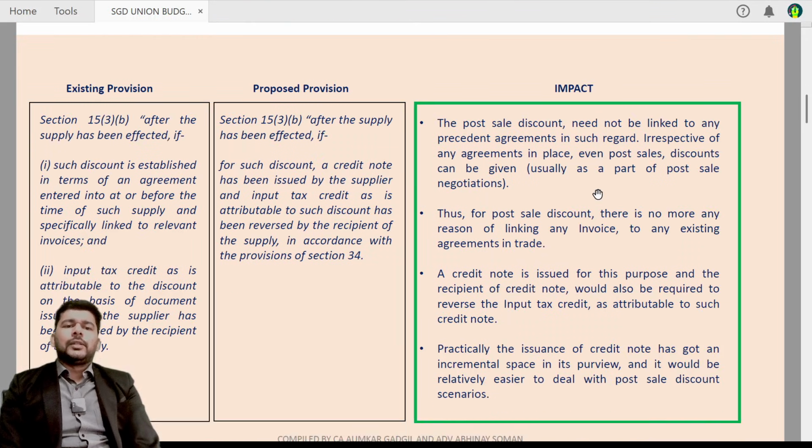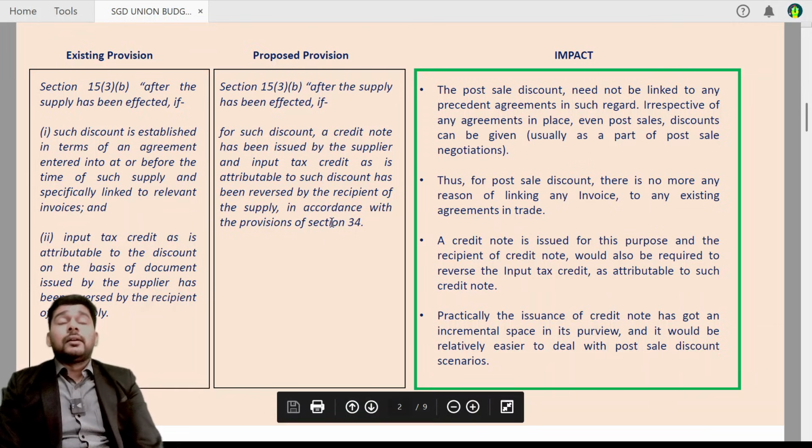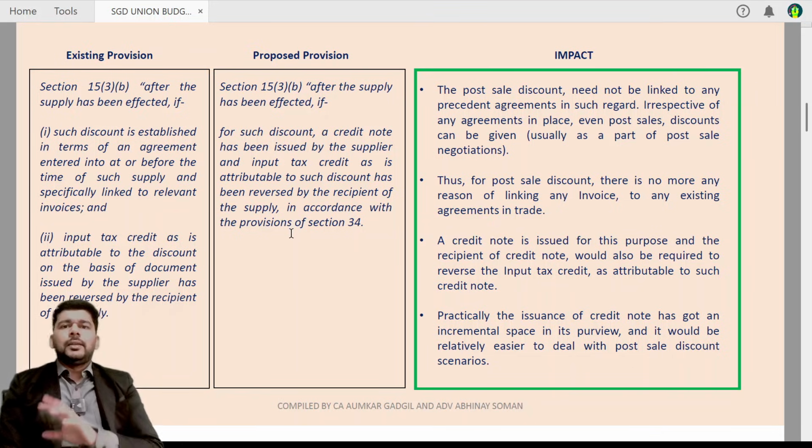So, friends, let us try to analyze the first one, the proposed provision insertion under 15 subsection 3 clause B. The 15 subsection 3 provision deals with the permissible reductions from the taxable value. The taxable value is allowed to be reduced by an amount of discount. Now, discounts can be categorized into two parts. One is discounts which are given before or at the time of supply. The second is discounts which are given after the supply.